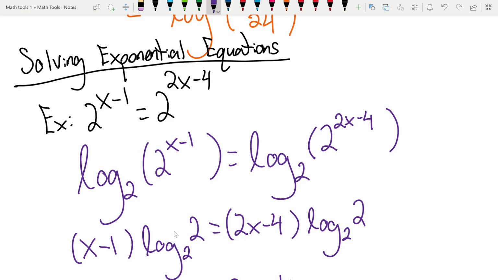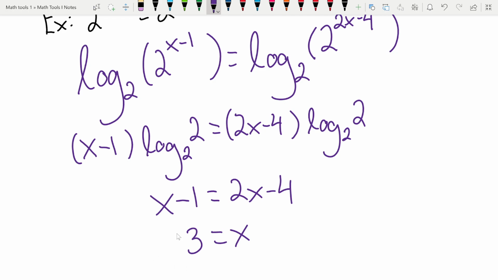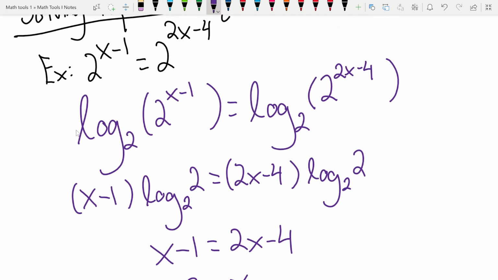There will be when we get to logarithm equations though, right? We do have to think about the domain of logarithms, but with an exponential function, the domain is all real numbers. So there's no reason to worry about the answer here, right? If we plug this in, we're not going to have any domain issues on either side.